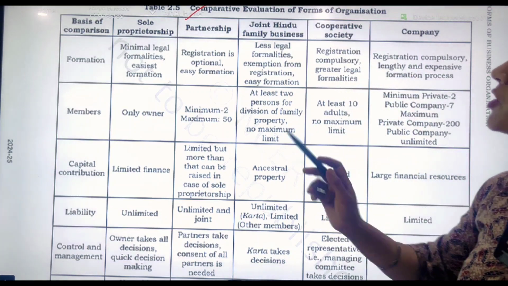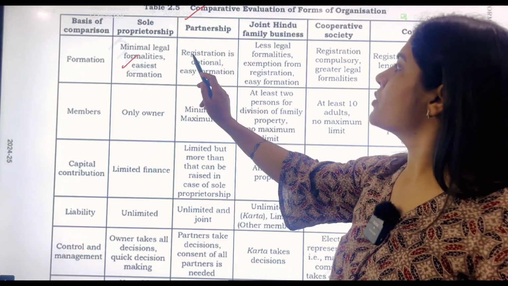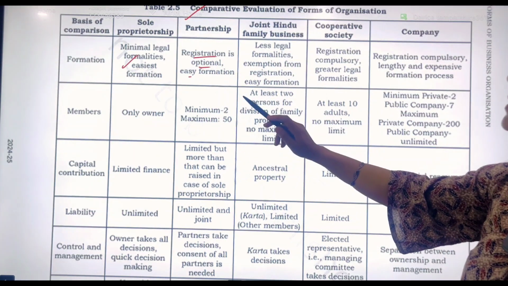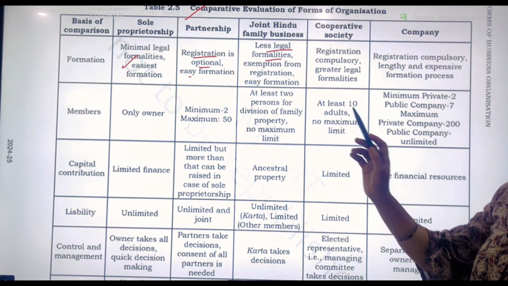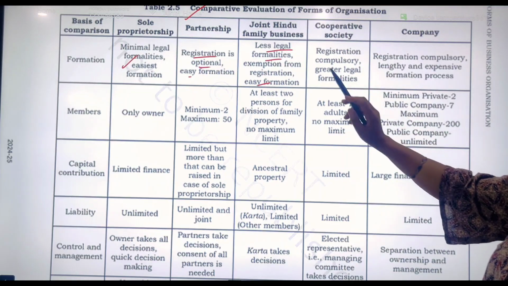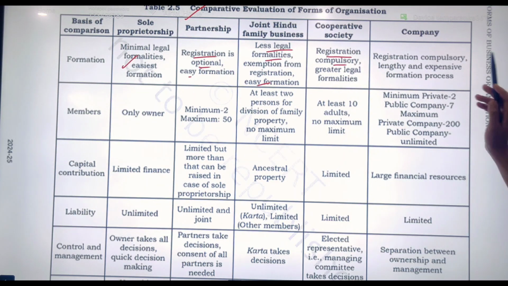So obviously formation is easiest in the case of sole proprietor. In partnership, registration was optional, it is also easy. Then in Hindu business, there are fewer legal formalities, just very easy formation as per the Hindu Succession Act. And in cooperative societies, we have seen, students, that registration became compulsory, and in companies it is a lengthy and expensive procedure.